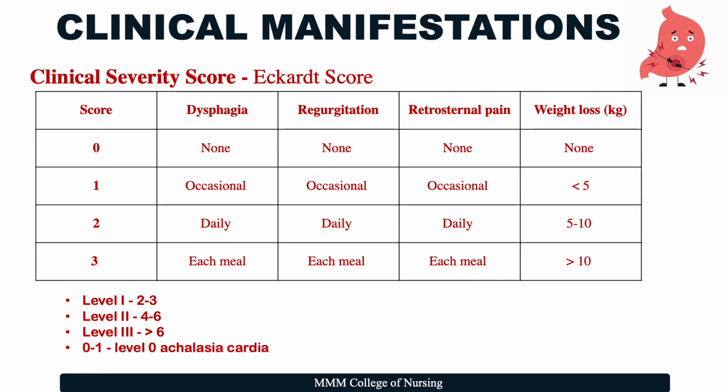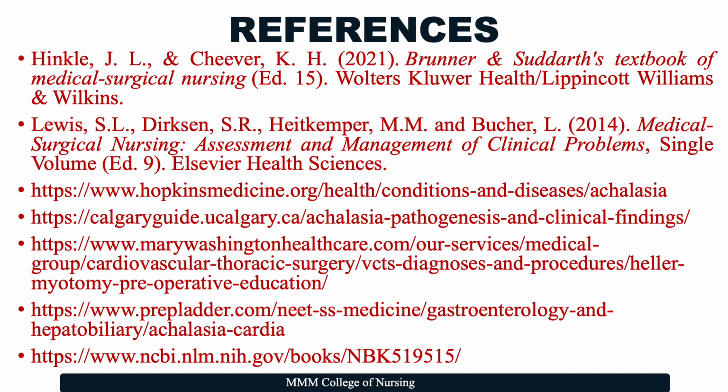Moving on, you can grade based on level 1, which gives a score of 2 to 3, level 2 giving a score of 4 to 6, level 3 giving a score of more than 6. 0 to 1 is known as level 0 achalasia cardia. The remaining part of achalasia will be covered in the next video.